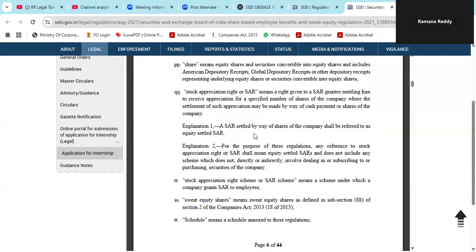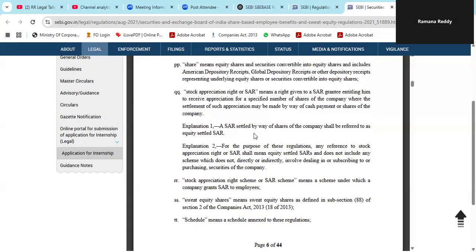Stock appreciation right, SAR. Similarly, a right given to the SAR grantee, the employee, entitling him to receive appreciation at a future date in a specified number of shares of the company, where the settlement of such appreciation may be made by way of cash payment or shares of the company. If SARs are settled by way of shares, that is called equity settled SAR.